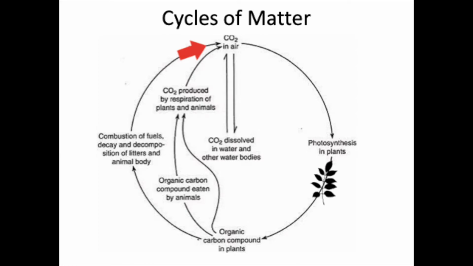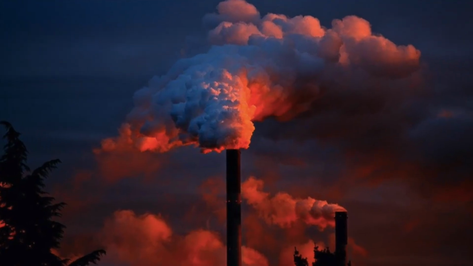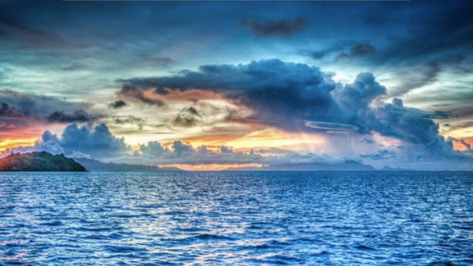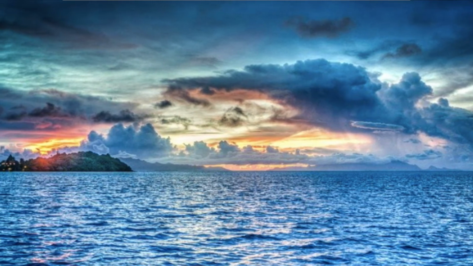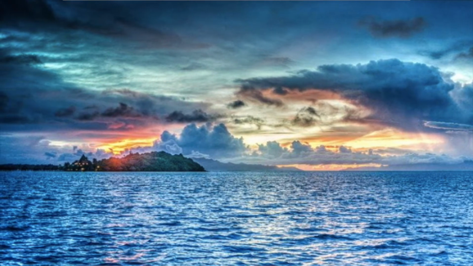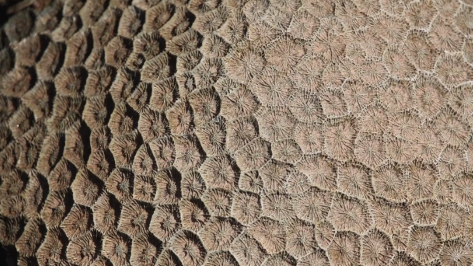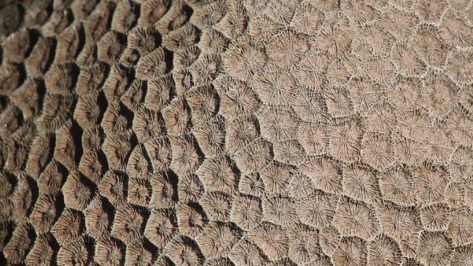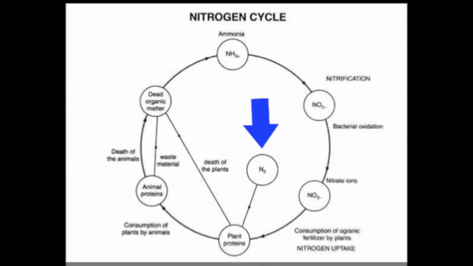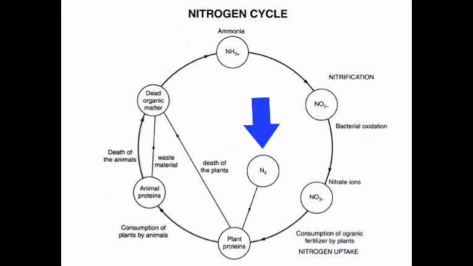But let's take a quick look and focus at the CO2 that's in our atmosphere. Where does that ultimately go? A lot is taken in by the oceans. CO2 is dissolved into the water of the oceans. The problem with this is it turns into carbonic acid, and we've experienced a lot of problems within the oceans lately with our reef system. The reef system is actually dying because of the amount of carbonic acid that's being put into it through the CO2 in the atmosphere. And speaking about the atmosphere, let's go ahead and switch gears now into the nitrogen cycle.